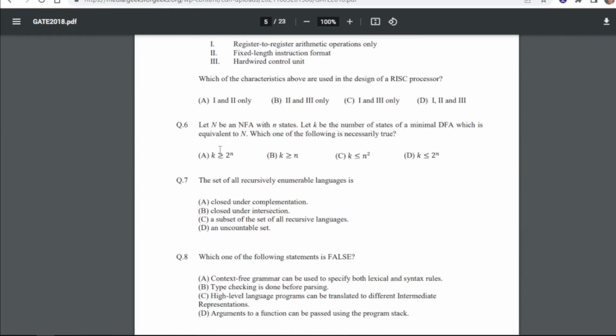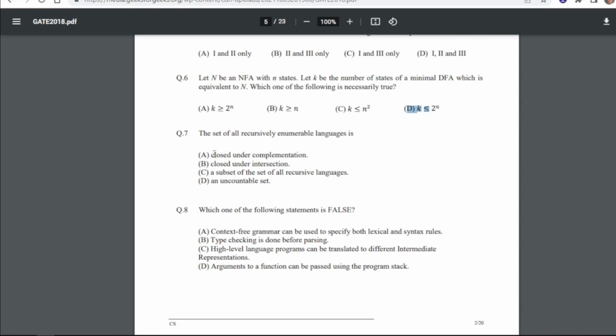Let N be an NFA with n states. Let k be the number of states of the minimal DFA which is equivalent to N. Which one of the following is necessarily true? So for 6 our answer will be D, that is k is less than or equal to 2 to the power n.